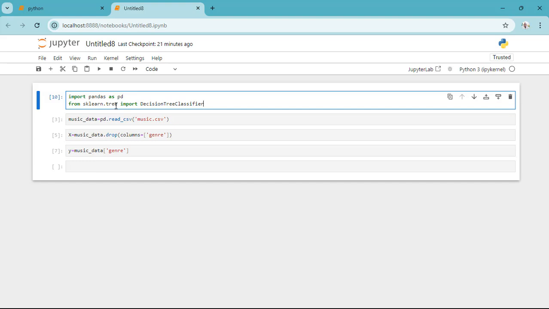Okay, and in this module we have a class called DecisionTreeClassifier. Now this class is the class that implements the decision tree algorithm. Now I want to go ahead and create a new instance of this class.